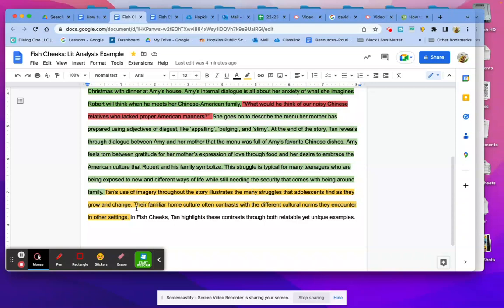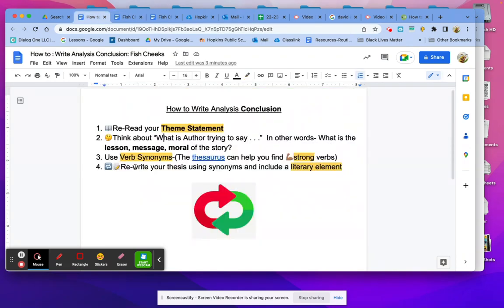So I've switched that use of person. I'm not talking about the third person singular. I'm talking about third person general, plural. And then I also happen to include, which is on our list, it says rewrite the thesis using synonyms and include a literary element.